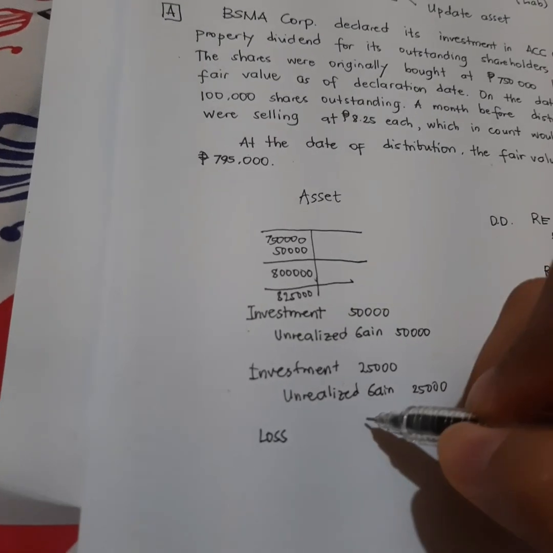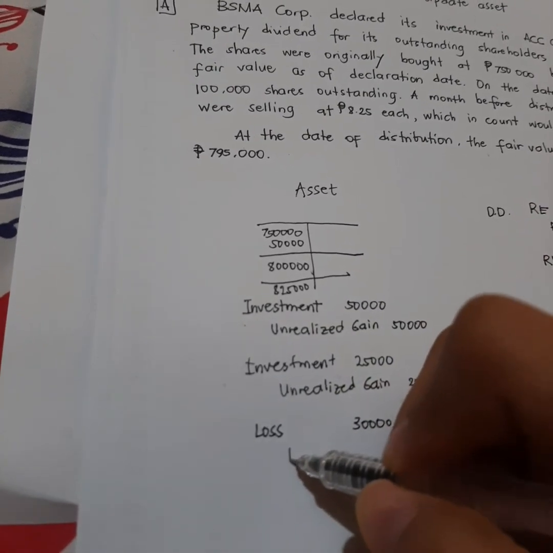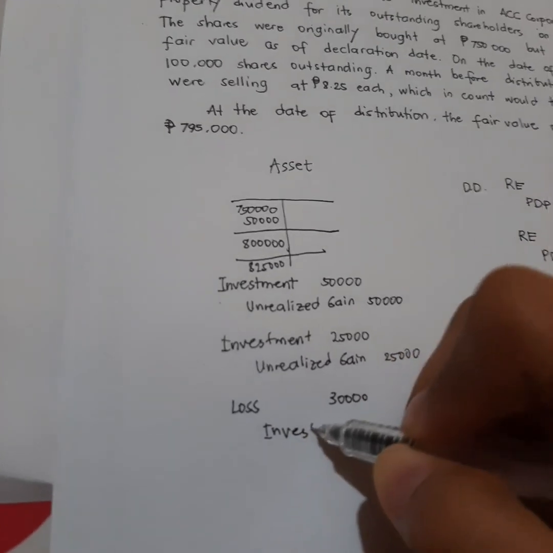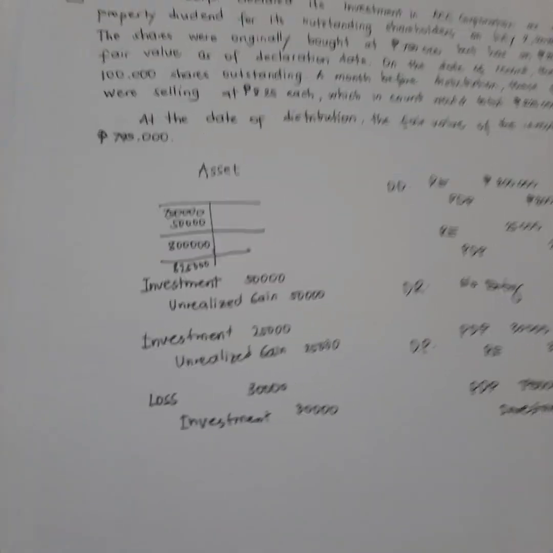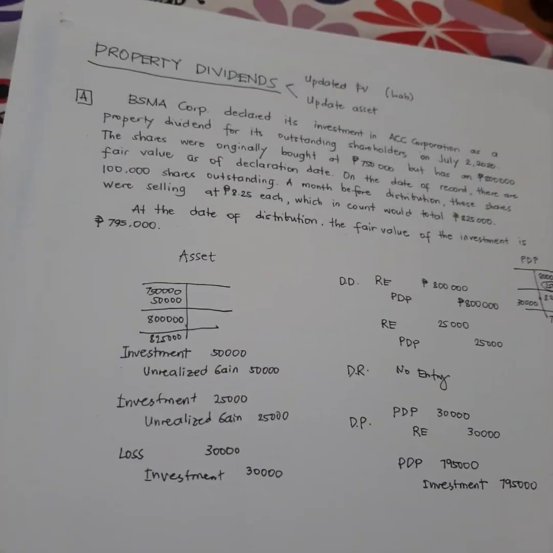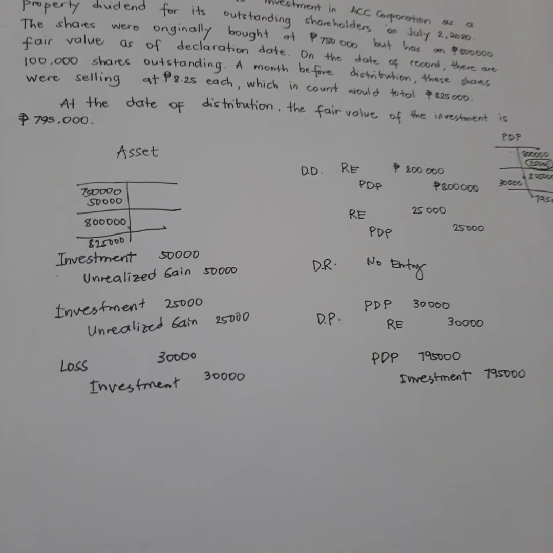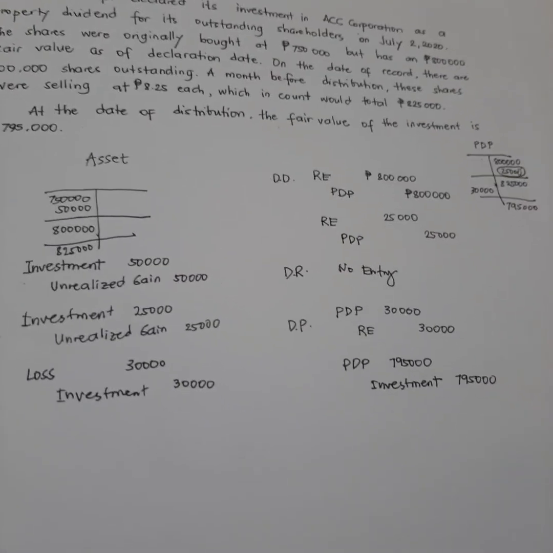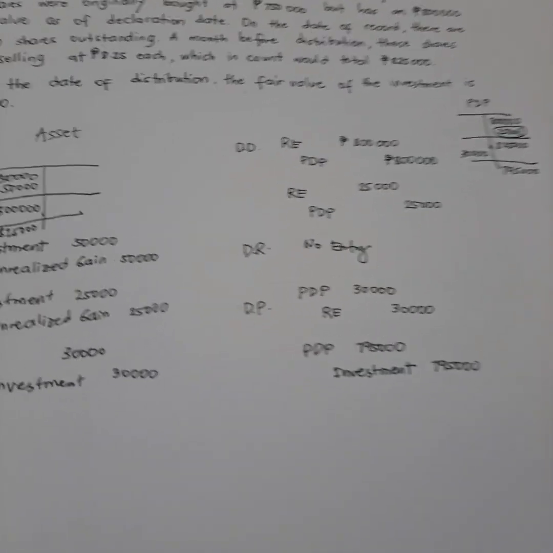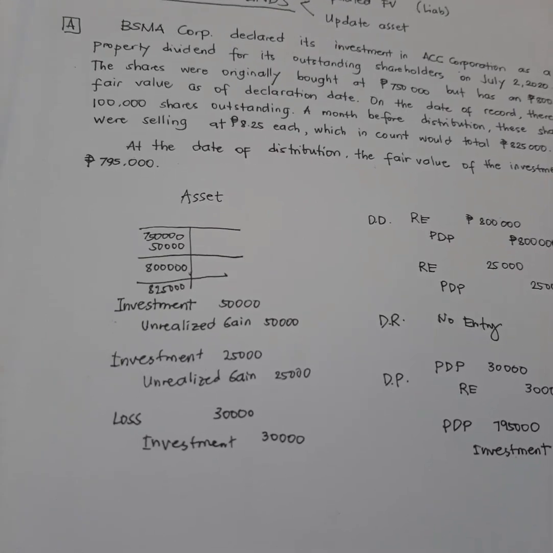So, we have 30,000 and credit investment 30,000. So, kung tutuusin, pagdating ng investments, yung dineclare natin, halos parehas lang naman ng entry on the side of the asset and on the side of the liability. So, dahil ayan na, so bayad na yan. So, pwede rin natin on the date of payment, pagsamasamahin na.